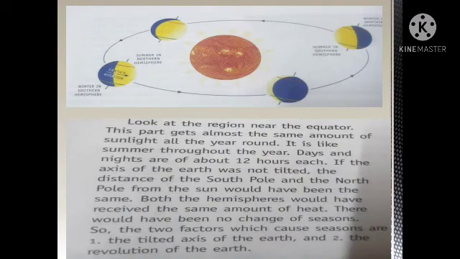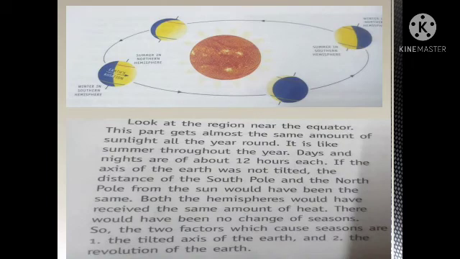One revolution is complete in about 365 and 1/4 days. This time is called a solar year. The movement of the earth around the sun is called revolution. As the earth rotates, it also moves around the sun on its orbit.